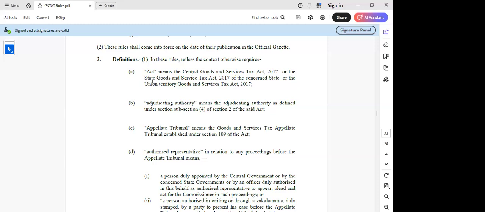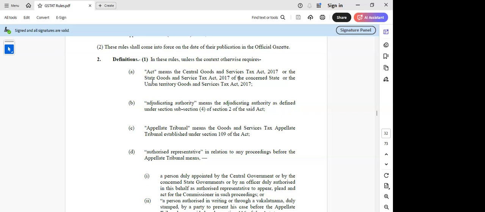Now, coming to this, we will be discussing in detail section 111 of the GST Act, where for discharging its functions the tribunal will have the same powers as vested in a civil court under the Code of Civil Procedure, and they can come out with other functions. We'll go into detail on that aspect also. Basically, GESTAT has the power to confirm, modify, or annul the orders. They have the power to refer the case back to the first appellate authority, revisionary authority, or adjudicating authority with such direction as it may think fit. So remand back is possible with GESTAT.